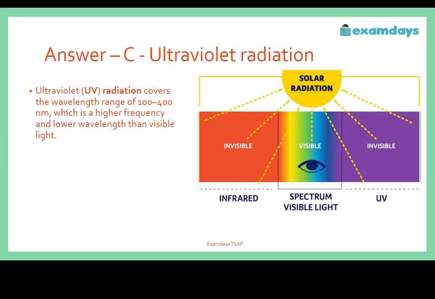Explanation: ultraviolet (UV) radiations cover the wavelength range between 100 to 400 nanometer. We have to remember the exact wavelength of UV radiations, which is 100 to 400. The clear information is listed here for the candidate's reference. So you can write it here: 100 to 400 nanometer, which is a higher frequency and lower wavelength than visible light.